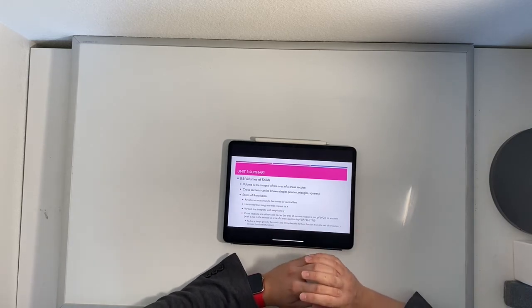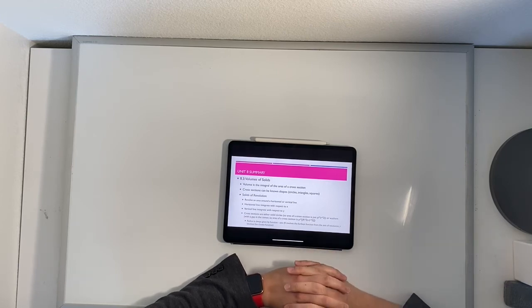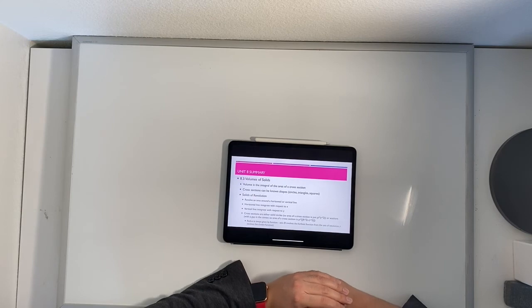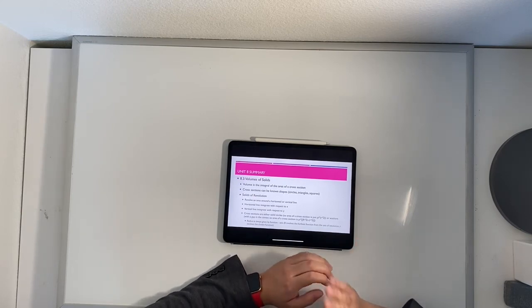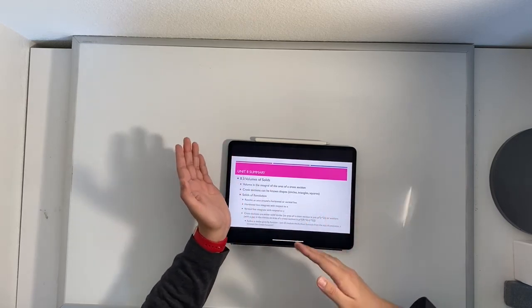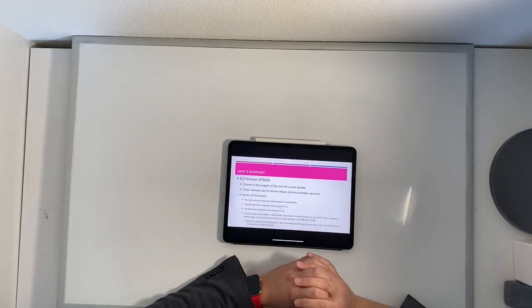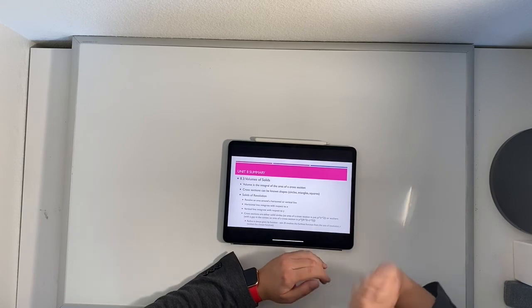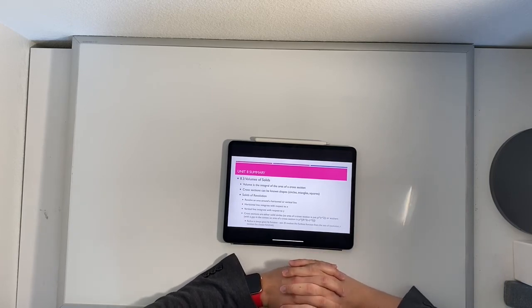Now, when we're talking about a washer, of course, we have two radii to consider. Big R, capital R, involves the furthest function from the axis of revolution. If you're standing on the axis of revolution, which function is furthest away? That's going to be big R, or big R is that function minus the axis of revolution. Little r involves the closest function to our axis of revolution.